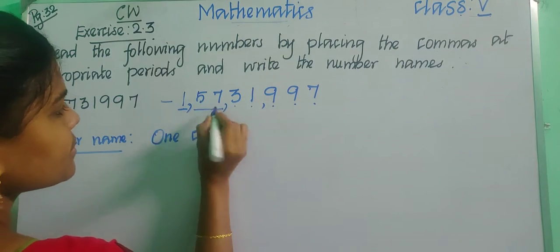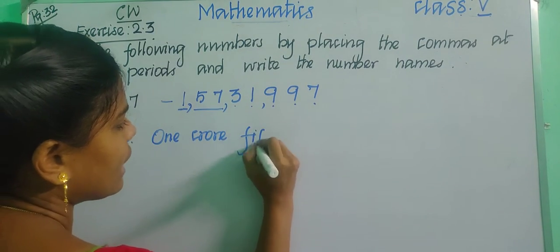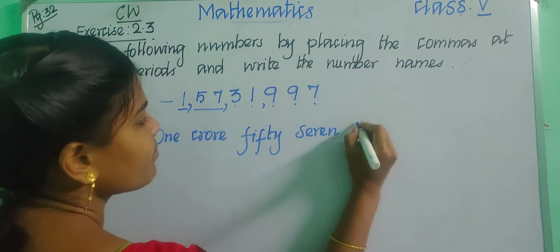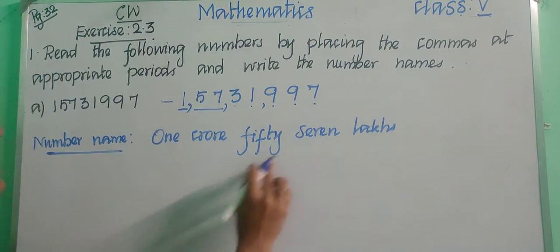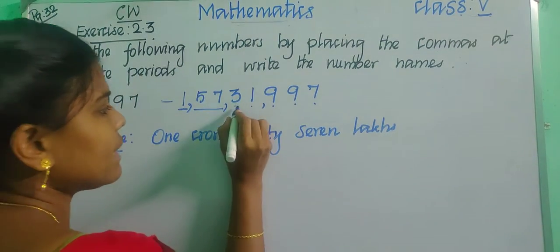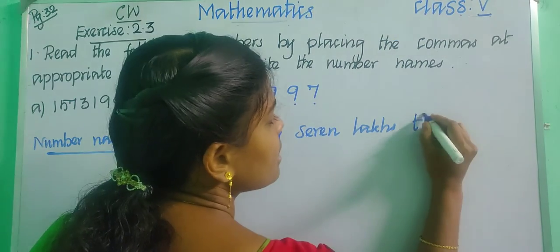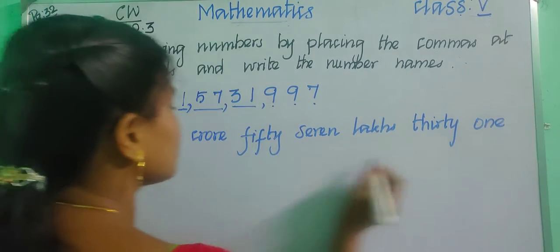And then the lakhs period, 57 lakhs. F-I-F-T-Y, 57 lakhs, L-A-K-H-S. Okay, children, 57 lakhs. And then the thousands period, 31 thousands. T-H-I-R-T-Y, 31 thousands.